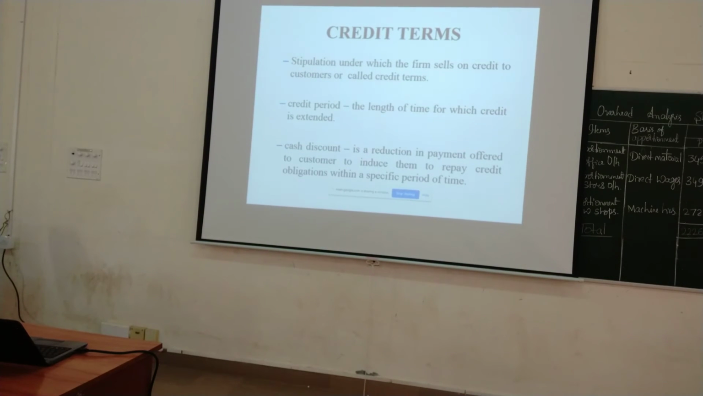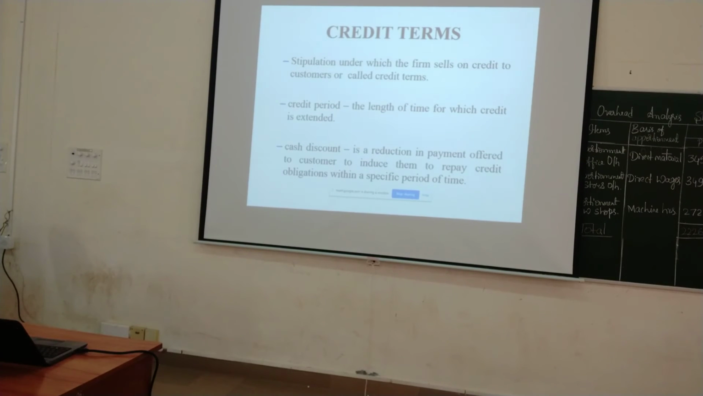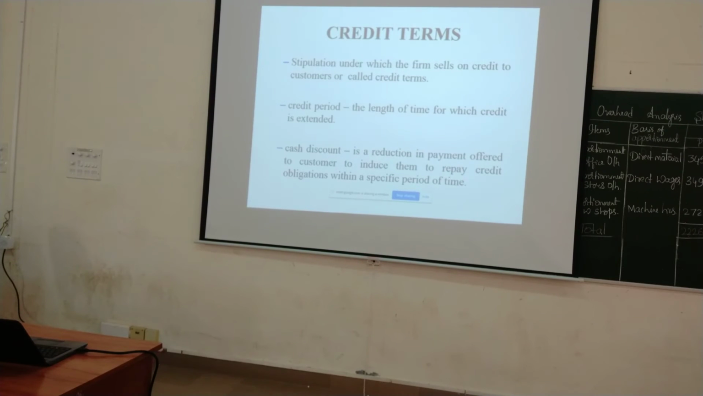Now, cash discount comes into the picture. Cash discount is a reduction in payment offered to a customer to induce them to repay the credit obligation within a specified period of time. What will the bank do? If you make the repayment of the loan sincerely, without any default, there will be a reduction in the interest rate by 1%. Why do they do all this? Just to motivate people to make the payment honestly, sincerely, and without any default.